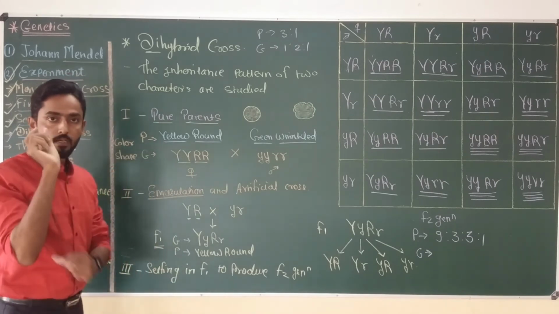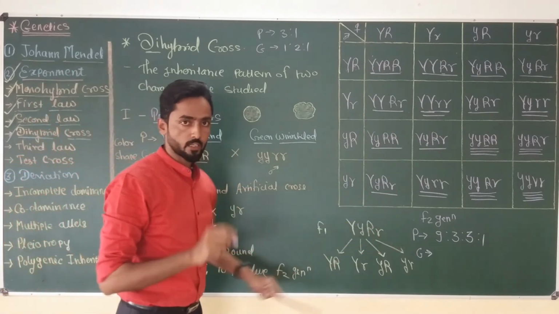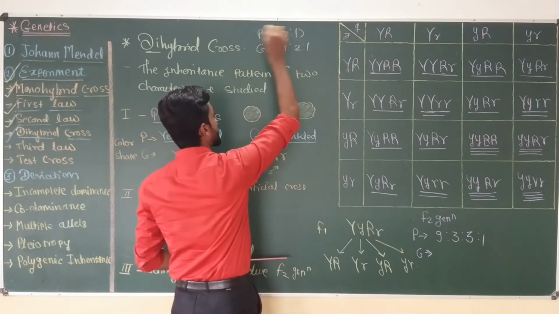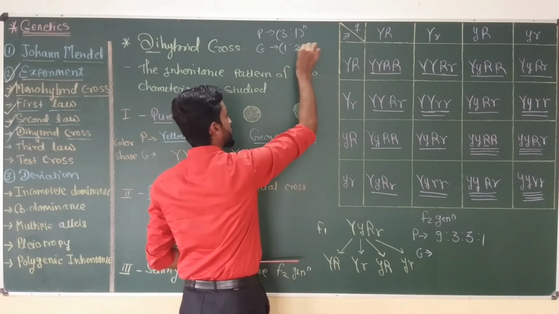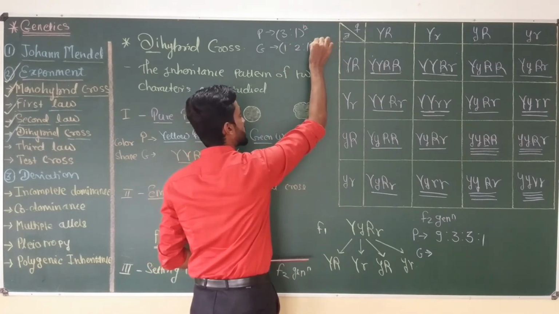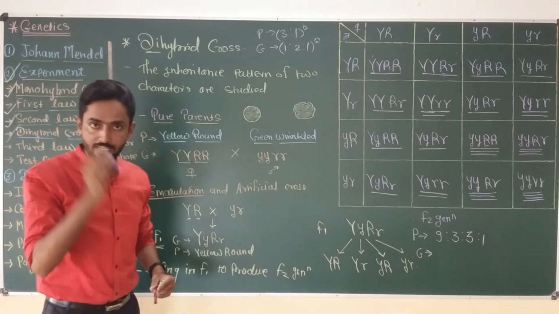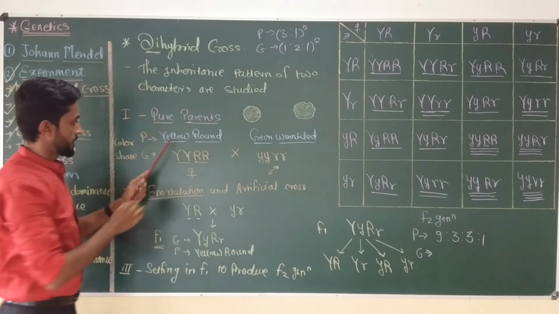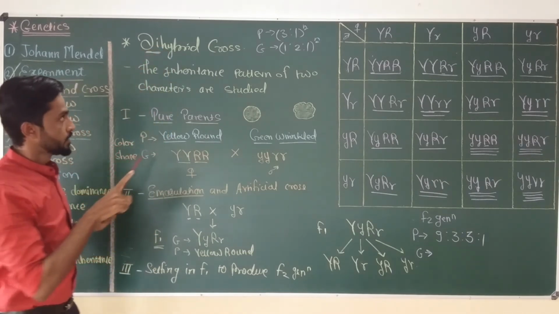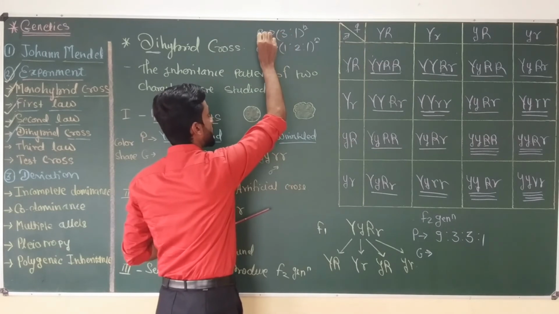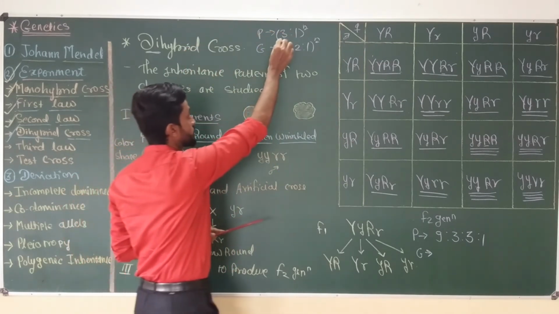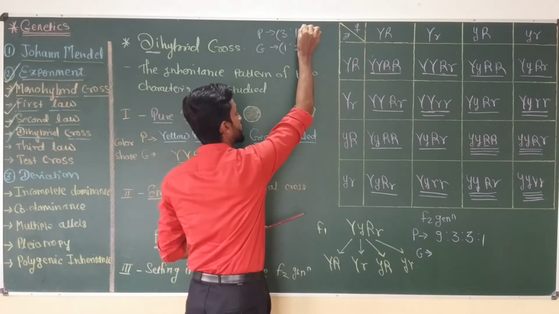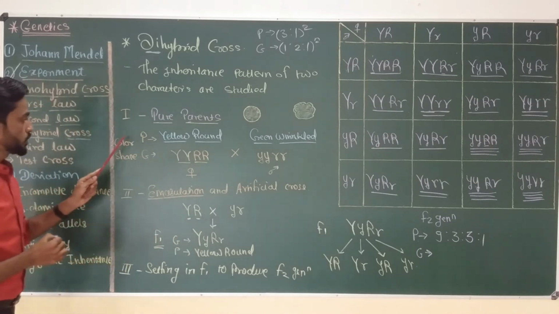So to find out the phenotypic and genotypic ratio of any generation, we just have to use the phenotypic ratio of the monohybrid cross, 3:1, raised to n, and 1:2:1 raised to n. This n is nothing but the number of characters that we select in a particular cross. For example, in this cross we have selected two characters, seed color and seed shape. So if I want to determine the phenotypic ratio of the dihybrid cross, I am going to use the monohybrid cross ratio 3:1 raised to n, that is raised to 2, because we have selected two characters.